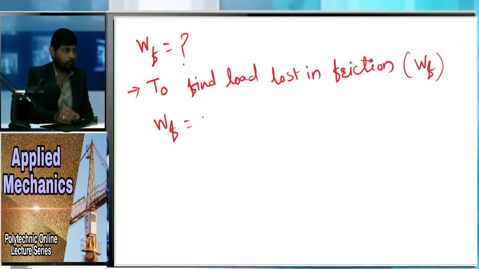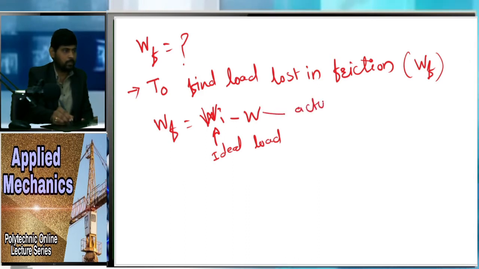We know the formula, WF is equal to WI minus W. WI is the ideal load, and W is the actual load. The actual load is given to us, that is 100 Newton, and WI we have to find out. What is the value of WI, or is it given to us?